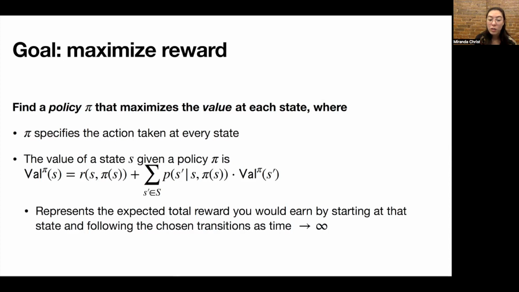So this weighted average is the sum over all other states S prime of the probability of reaching that state given the action selected by the policy times the value of that state under the policy pi. And this formula represents the expected total reward that you would get by starting at the state S and following the transitions specified by pi, summing the incurred rewards as time goes to infinity as you walk through the MDP.